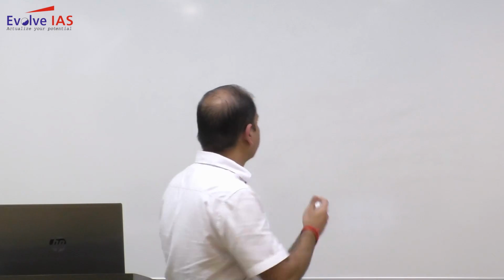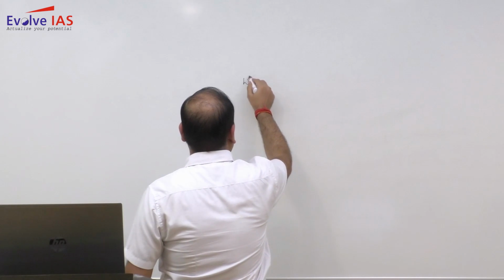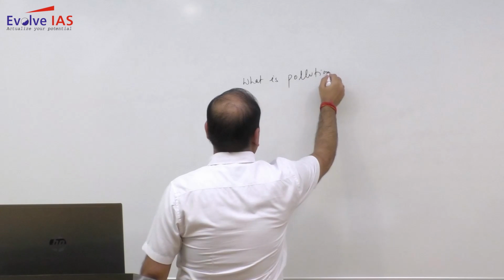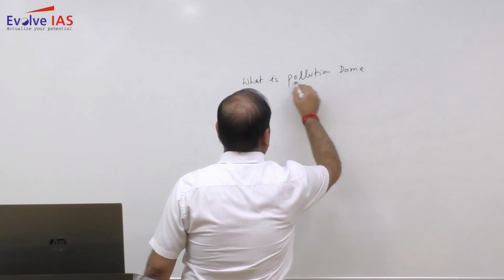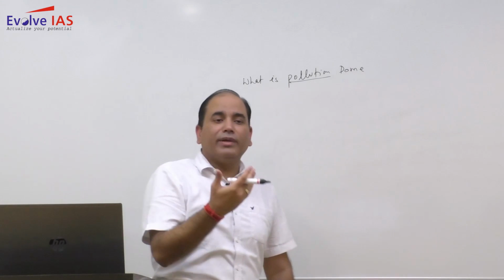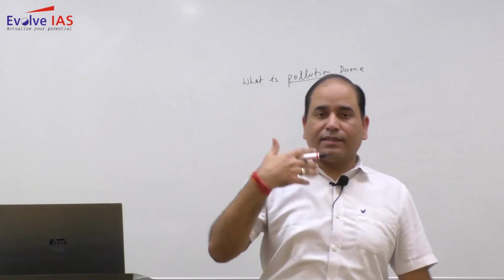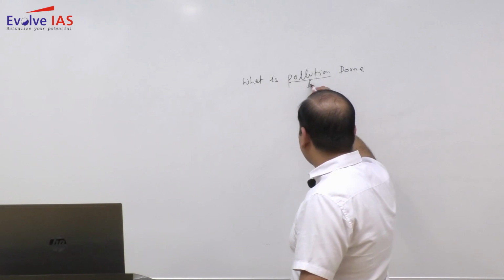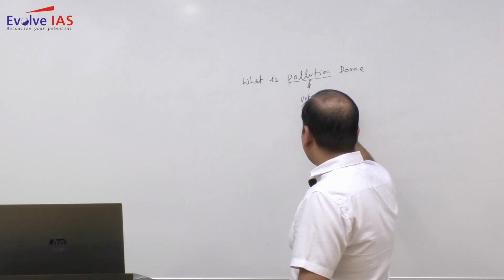So in the first part of your answer, you need to write about the pollution dome, how this pollution dome is created, and how it is associated with the urban heat island. This pollution dome is primarily associated with urban areas.